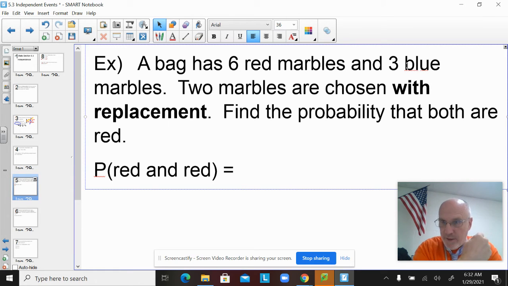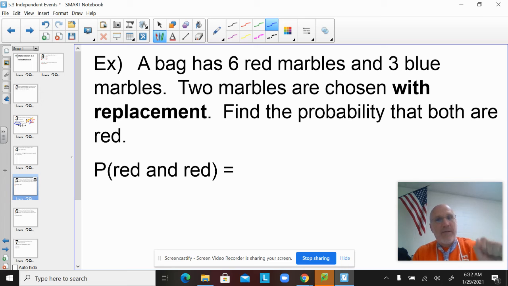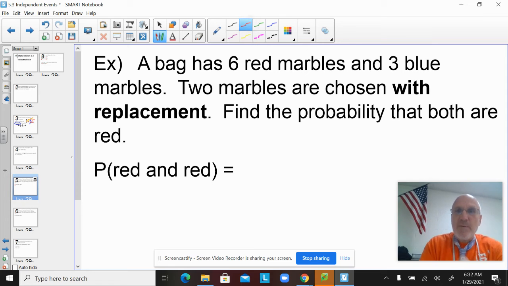That means I pick one, and then I put that marble back. I replace it in the bag, shake the bag. I'm going to pick another one. And because I replaced my first marble in the bag, the probability of getting a red marble does not change the second time around. If my first marble were out of the bag and not replaced, it absolutely would change. So you need to recognize that these two events, the first marble I choose and the second marble I choose, are in fact independent. So I can just multiply the two probabilities.